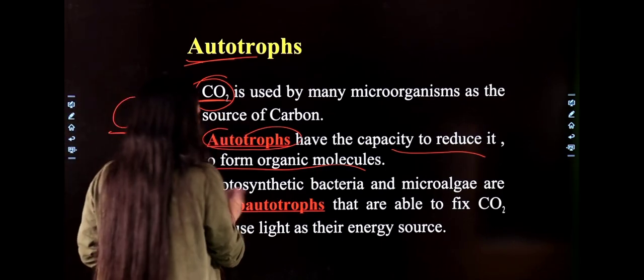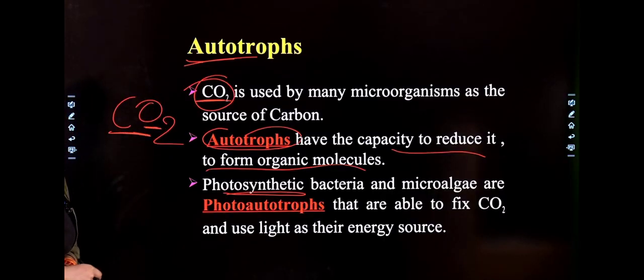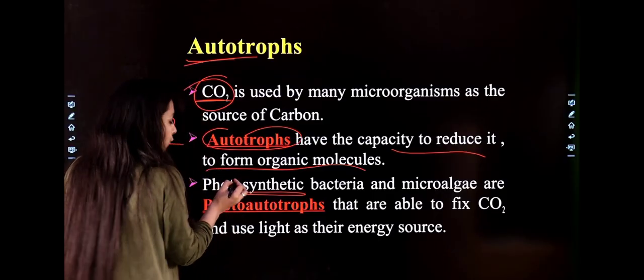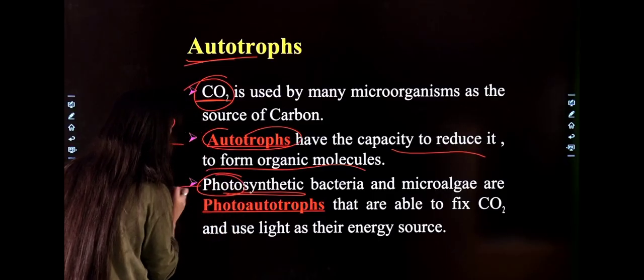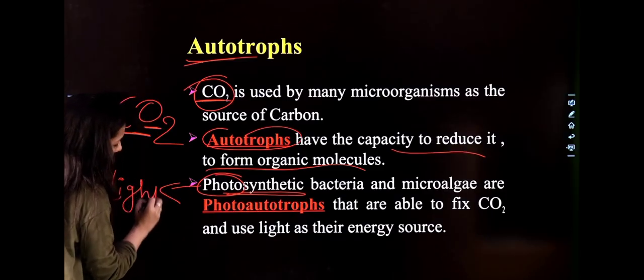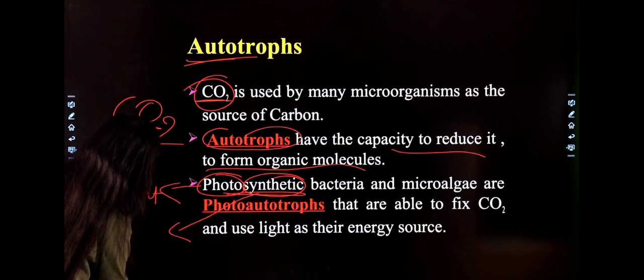Correct? Next is photosynthetic. So what are photosynthetic? Basically, bacteria and algae are your photosynthetic. What is the meaning? Photo is for light and synthetic is used for synthesis.